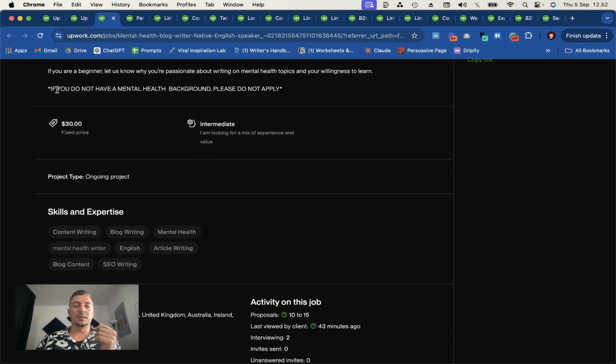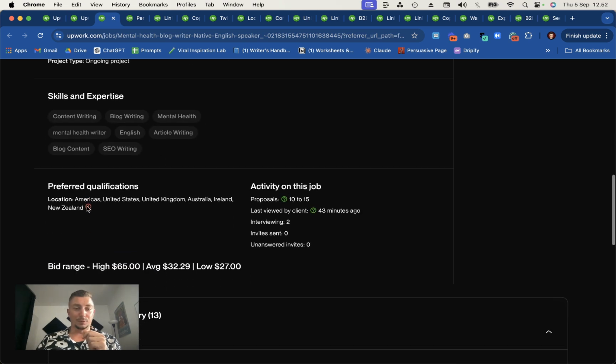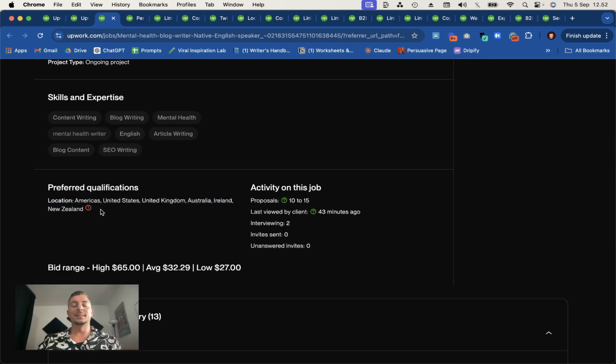Then we move down here. As you can see, the budget is $30. I'm again not really paying attention to that because it might be a placeholder. They might not understand how much money is involved. And also we want to look at preferred qualifications. Now here I can see that they have selected United States, United Kingdom, Australia, Ireland, and New Zealand as the locations they want their freelancers to be in.